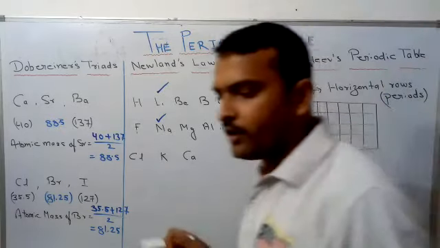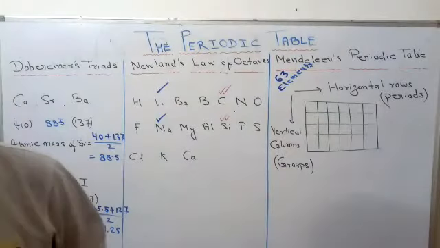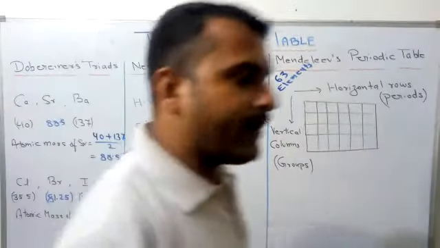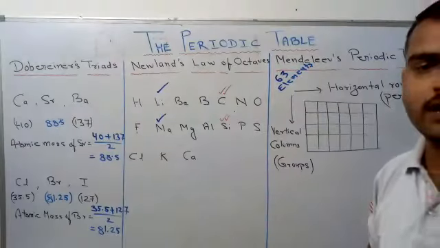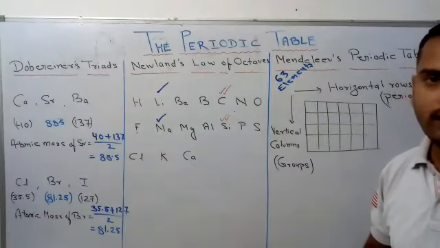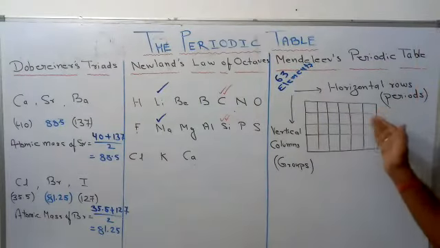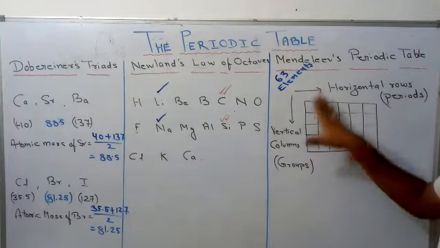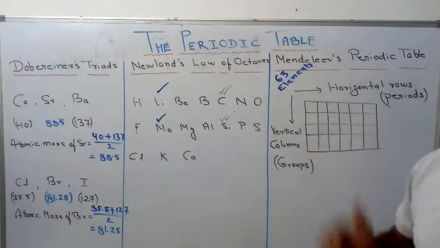And the modern periodic table, you can also see, is based on periods and groups. In my next video, we will discuss the modern periodic table and other concepts which are related to the periodic table and properties.